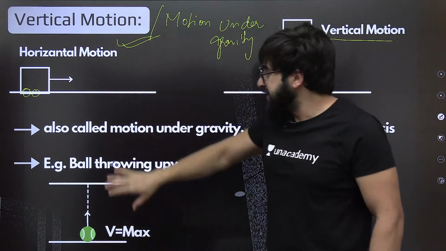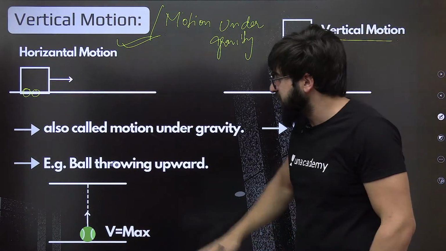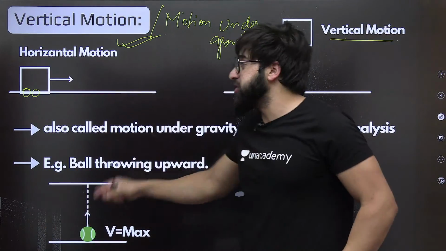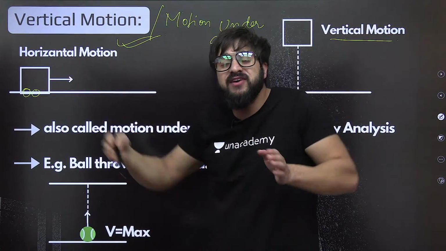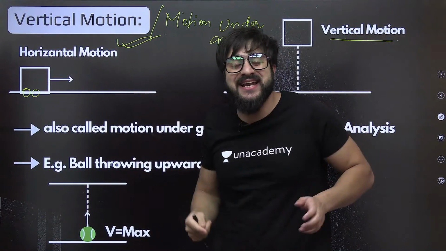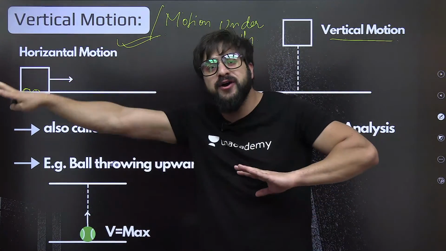This is also the case of what we call the vertical motion. Now, you tell me one thing. We need to basically analyze this situation. Previously, when we were studying the horizontal motion, we were talking about its velocity, acceleration, and how much time it's going to take from this point to this point. So all the other stuff we were talking about over there.